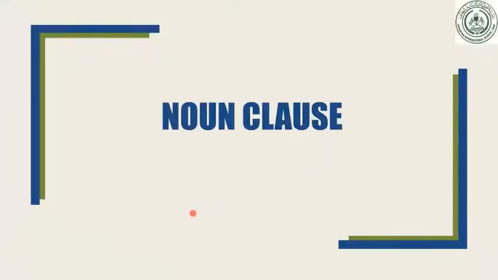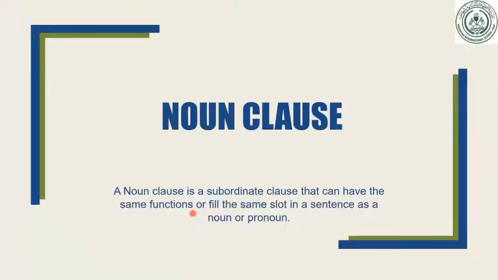Now we will learn about the noun clause. Same, the definition must be there, sir. What is a noun clause? I will get the definition from your book on page number 29. A noun clause is a subordinate clause that can have the same functions or fill the same slot in a sentence as a noun or a pronoun.